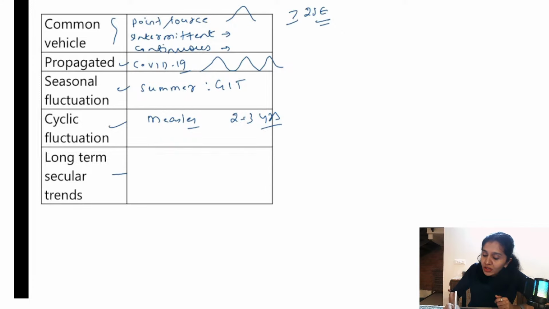What is long-term secular trends? It takes decades for it to show epidemic pattern. The best example is all the non-communicable diseases. You can take diabetes mellitus as the example here.